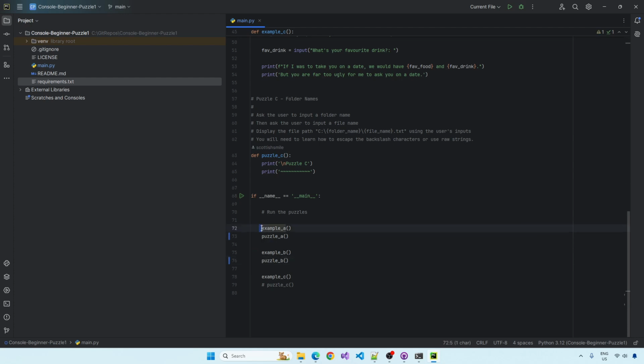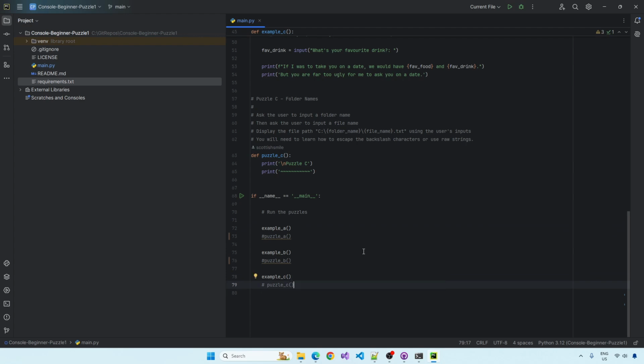You can also comment out the examples maybe if you've had enough of them running. Maybe just have puzzle A running first, and then do puzzle B. So this is how this would work. But for the moment, let's just get the examples running and nothing else. Comment out the puzzles.